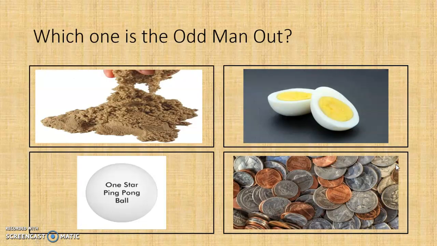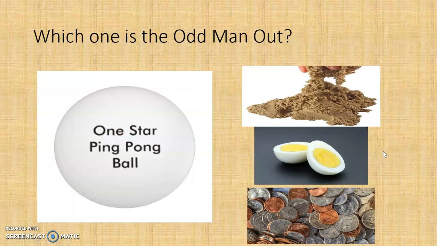So, which of these is the odd man out? Which of these does not belong? We have sand, hard-boiled egg, a ping pong ball, and coins. Which one does not belong? If you said the ping pong ball, you are correct. So the ping pong ball is the odd man out.